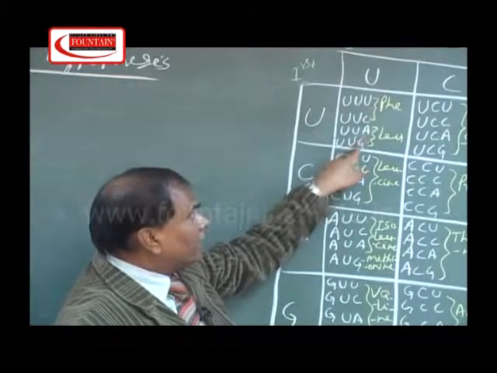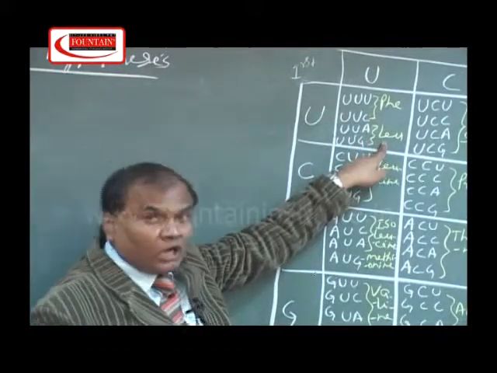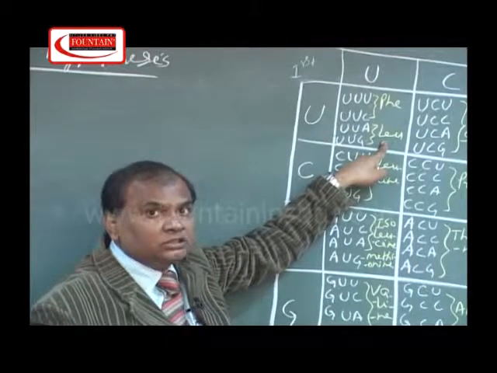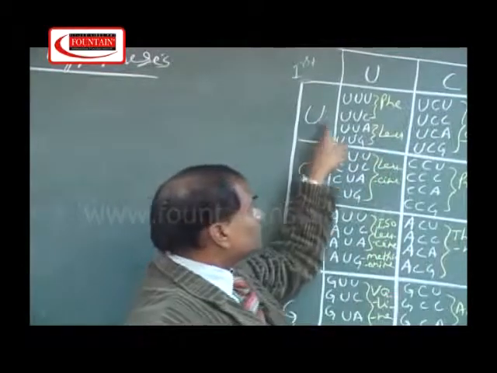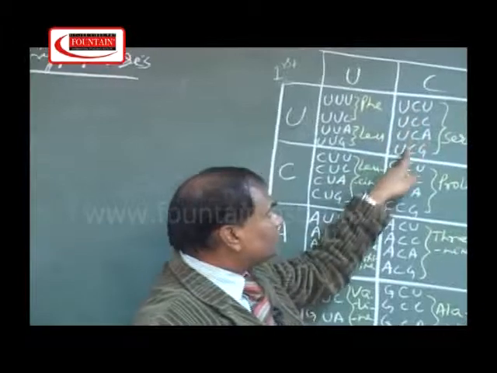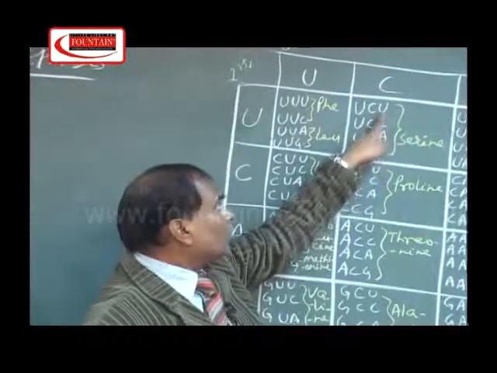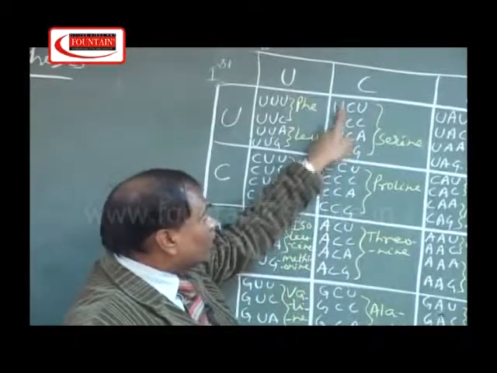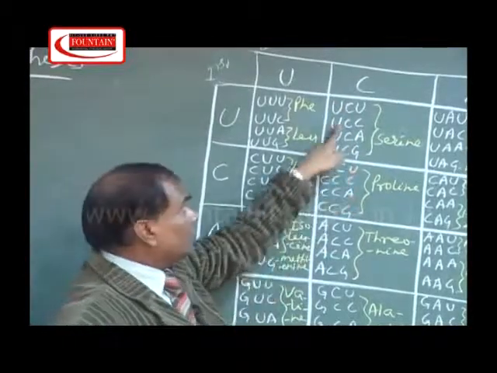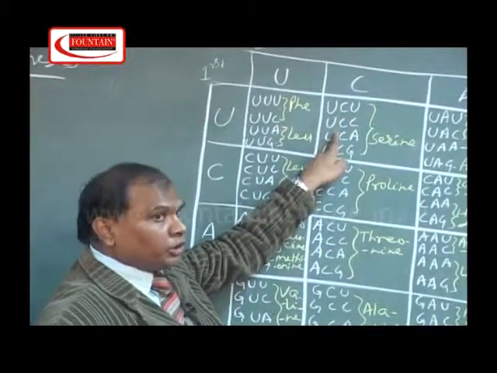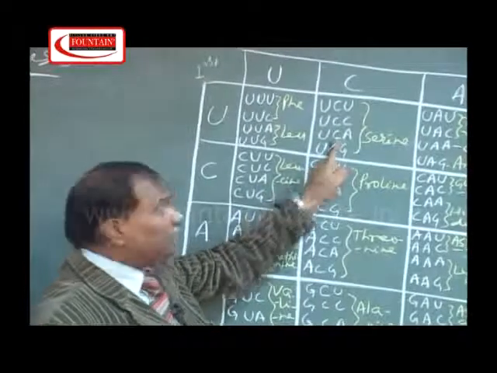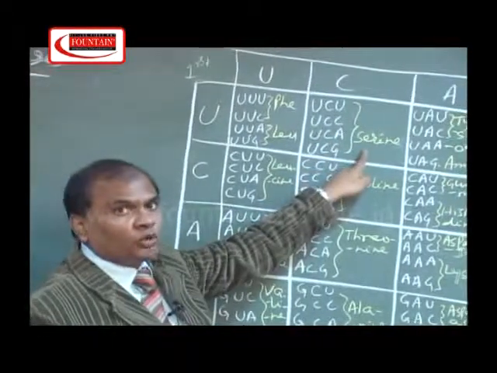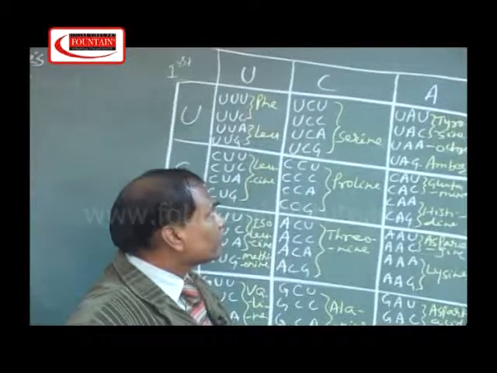Likewise, UUA and UUG will code for another amino acid, that is leucine. In the second column also, the first two bases are constant, only the third one is variable, and here all the four codons like UCU, UCC, UCA, UCG will code for the amino acid serine.